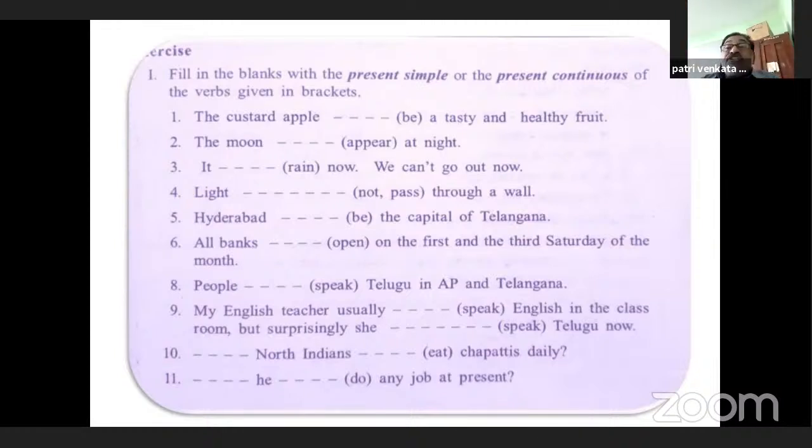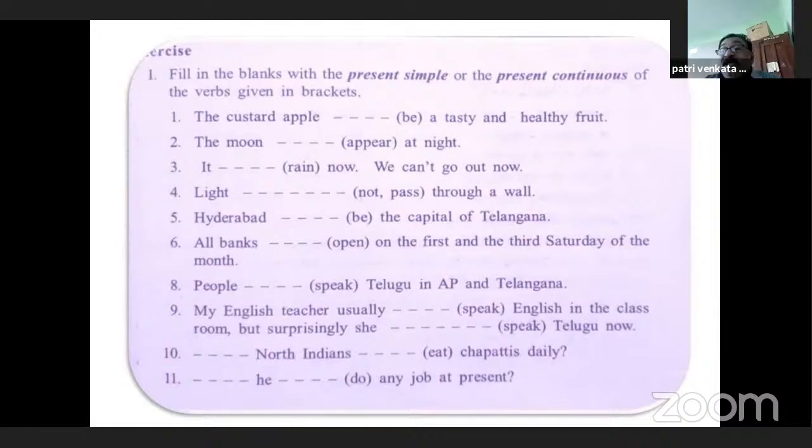My English teacher usually, look, there is a clue word, usually. Yes, there are certain clue words like usually, always, often, every day, frequently, normally, generally. These words indicate simple present. Now listen, look, these words generally we use to refer to continuous or progressive actions. Here, my English teacher usually speaks. English teacher, that is a singular.